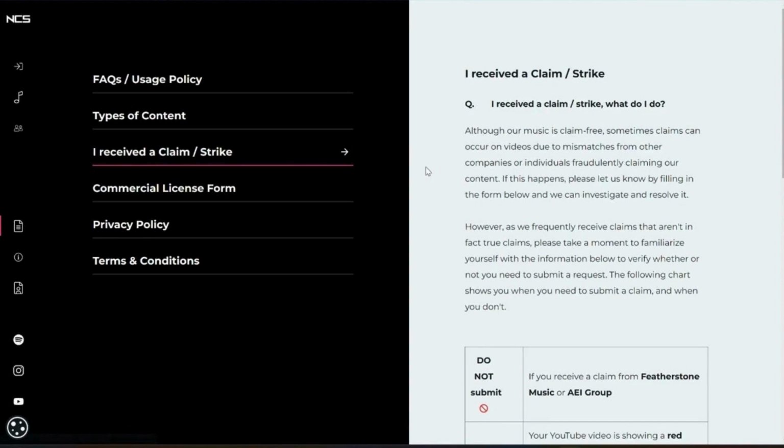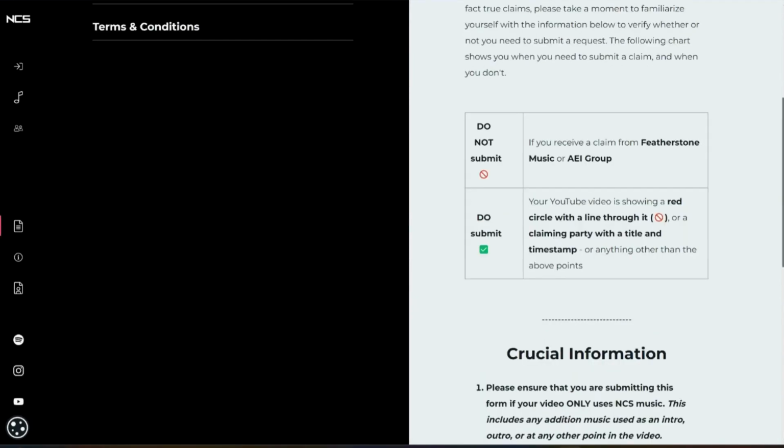So if you actually got a claim or strike but you basically earned it because you did not follow their usage policy or forgot to credit the artist or song, then in that instance, they cannot help you because you didn't follow the directions and you kind of already dug your own grave. However, if you did follow the instructions outlined within their usage policy and their terms and conditions, and you still received one, then that's when you go ahead and fill out the form below and follow their instructions as to how to go about resolving this issue.